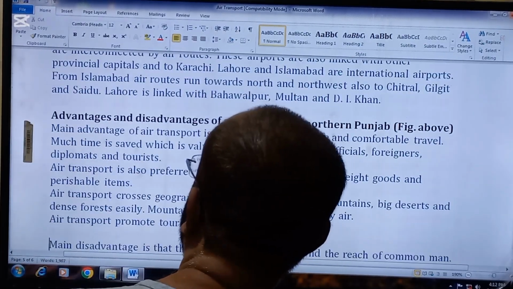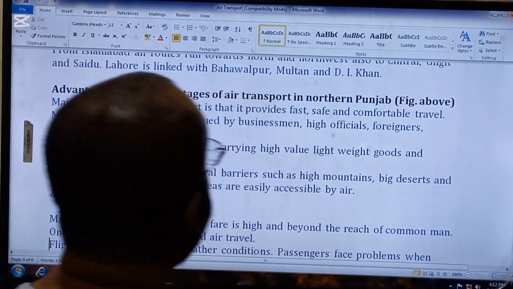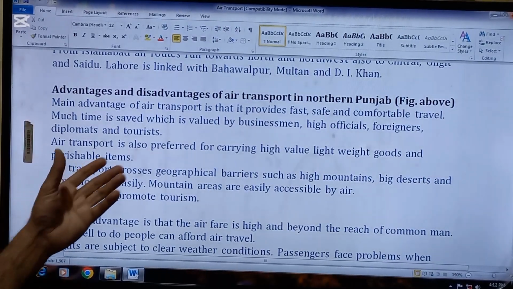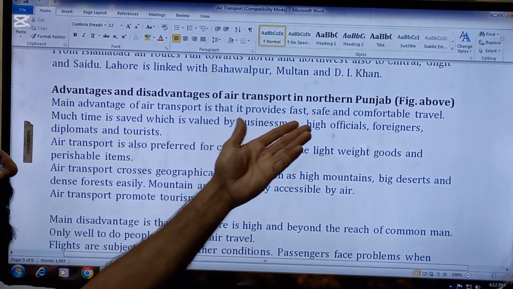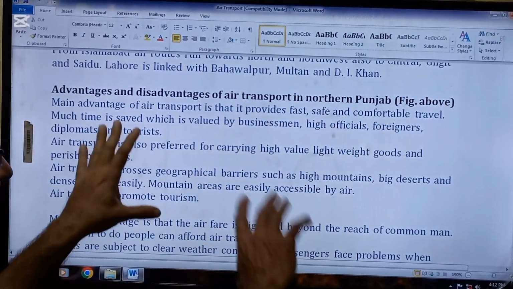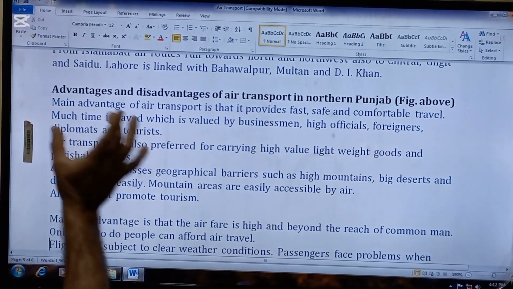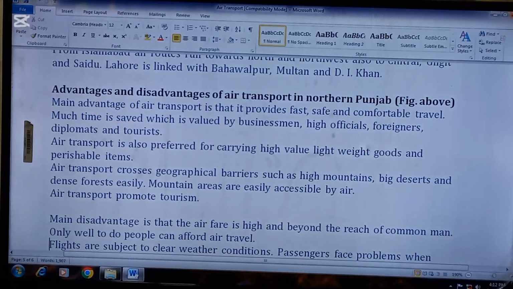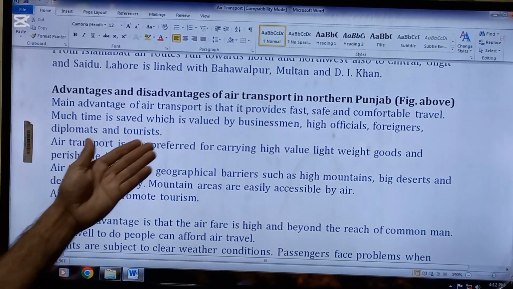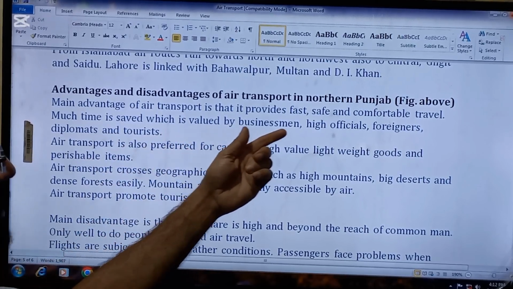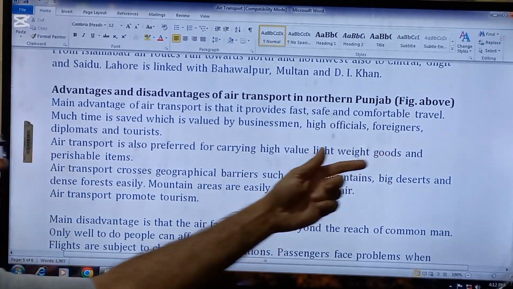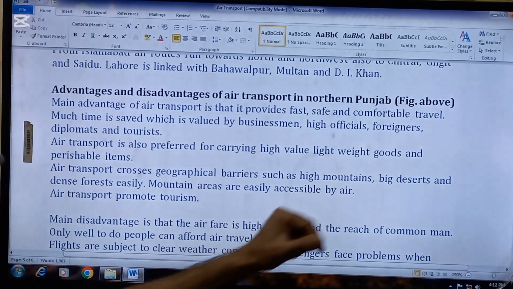Next question, which is famous and normally comes in the paper, is advantages and disadvantages of air transport in northern Punjab. तो अगेन आपने नॉर्दर्न पंजाब के साथ कनेक्ट रहते हुए एडवांटेजेस और डिसएडवांटेजेस अब आपने लिखने हैं. Main advantage of air transport is that it provides fast, safe and comfortable travel. So this is the first advantage.